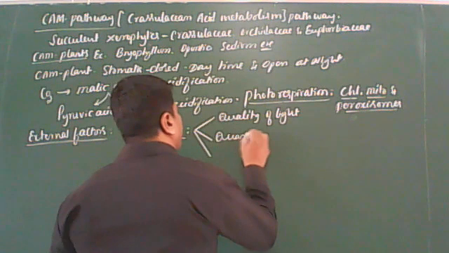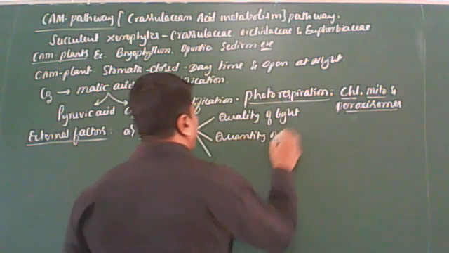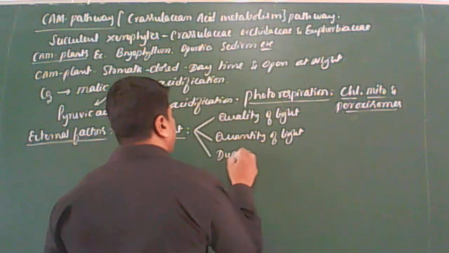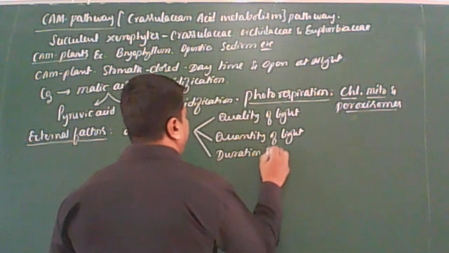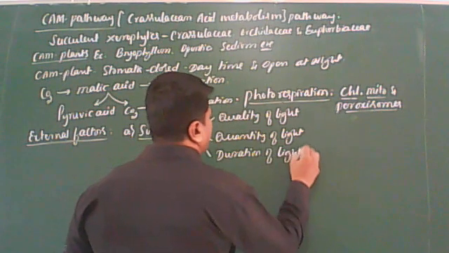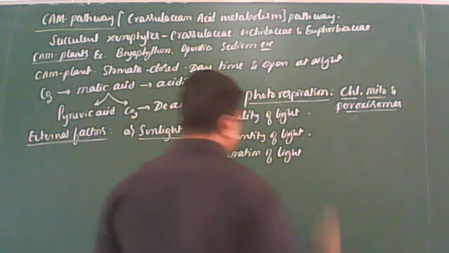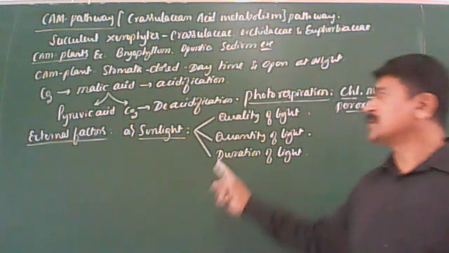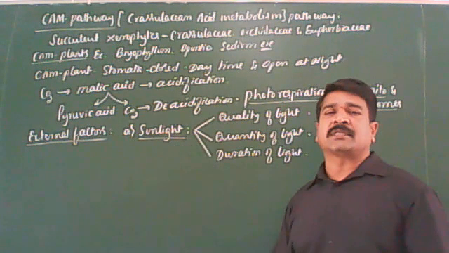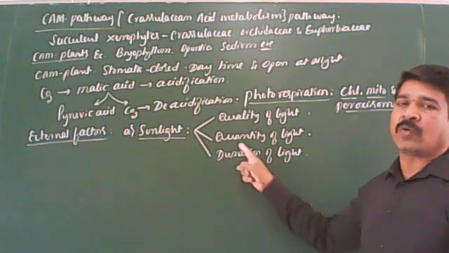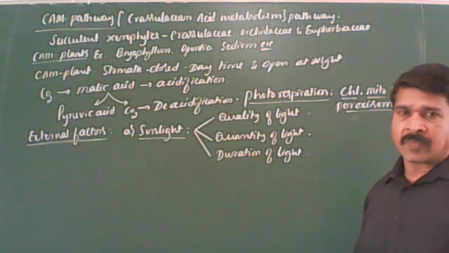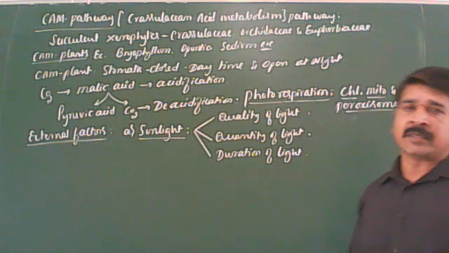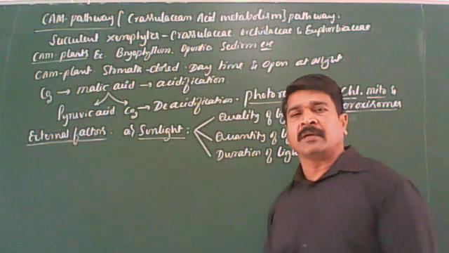Next is the quantity of light. Next is the duration of the light. So these are the three ways by which light influences the rate of photosynthesis in green plants: quality, quantity, and duration.